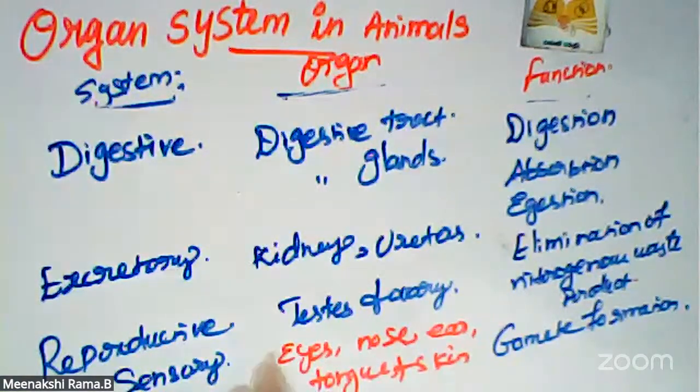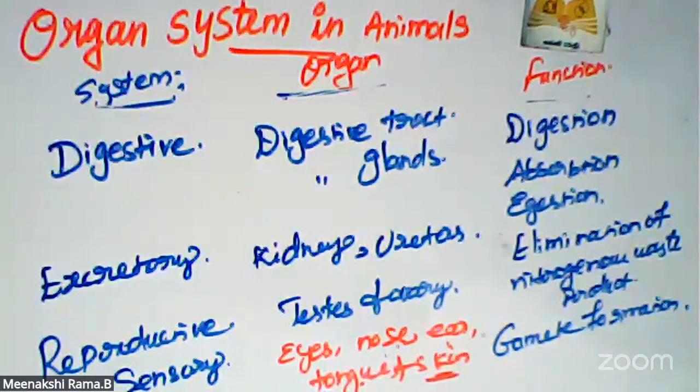Sight with the eyes, smell with the nose, hearing with the ear, taste with the tongue, and touch, feeling and understanding with the skin. So this is the main function of the sensory system.